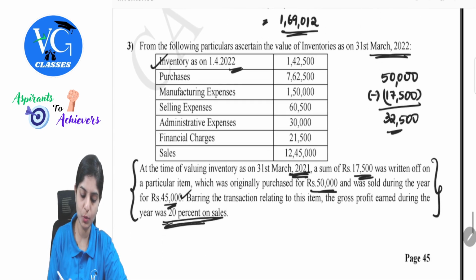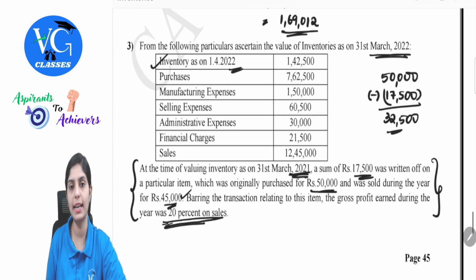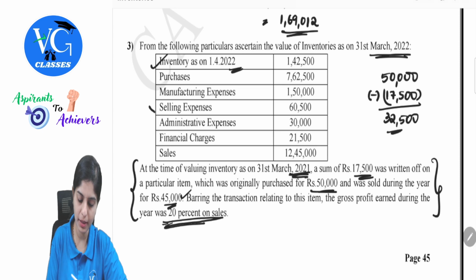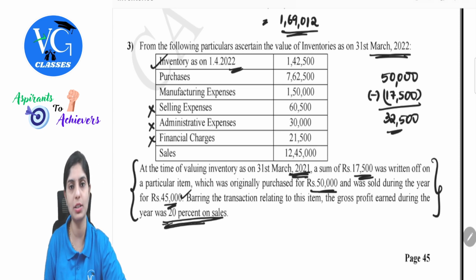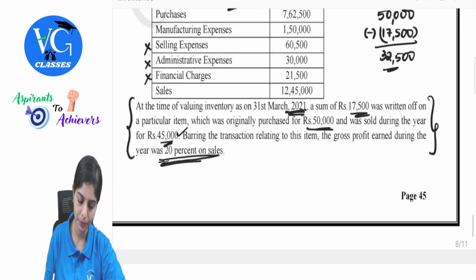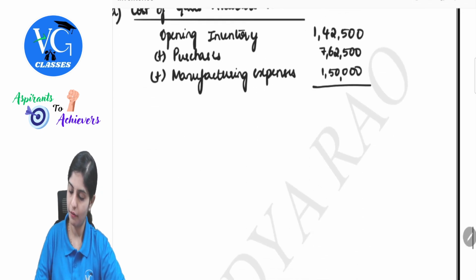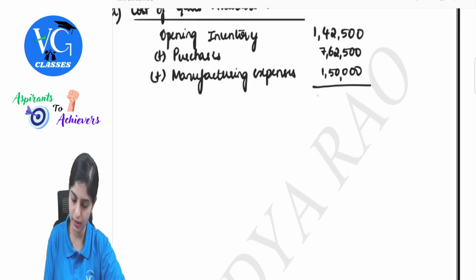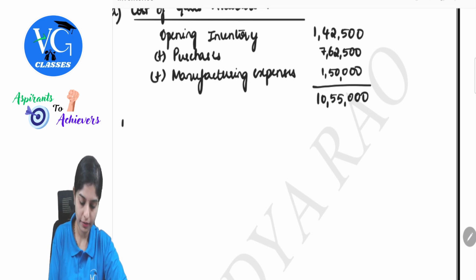Are the remaining expenses which are given in the nature of direct expense? No. So selling expense will not be your direct expense, neither administrative, neither financial charges. So these three will not be considered in cost of goods available for sale. So 142,500 plus 762,500 plus 1,50,000. This is 10,55,000.